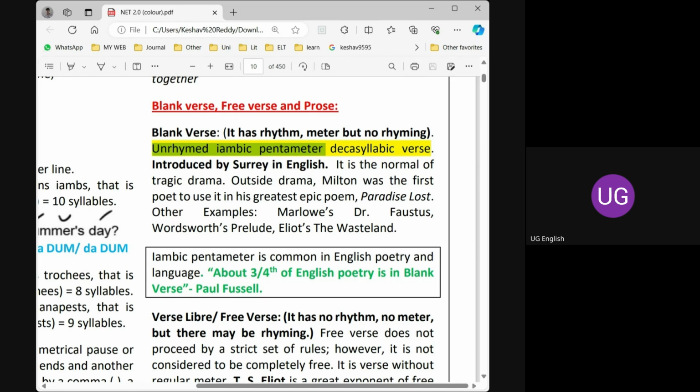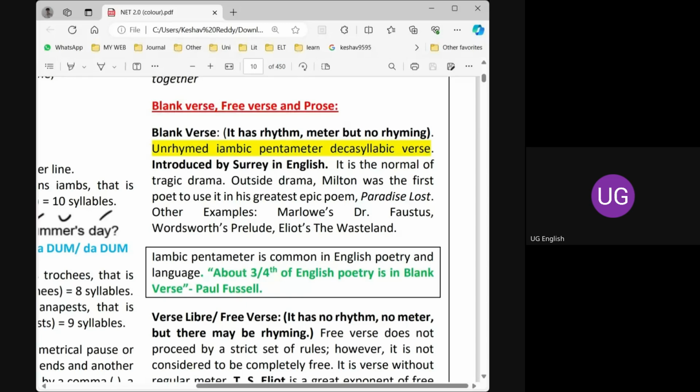I was just mentioning that three-fourths, that is 75% of English poetry, is in blank verse. Blank verse is nothing but iambs again.